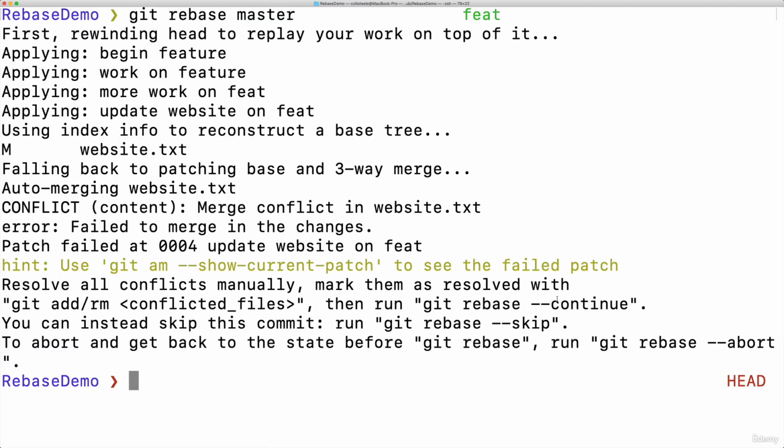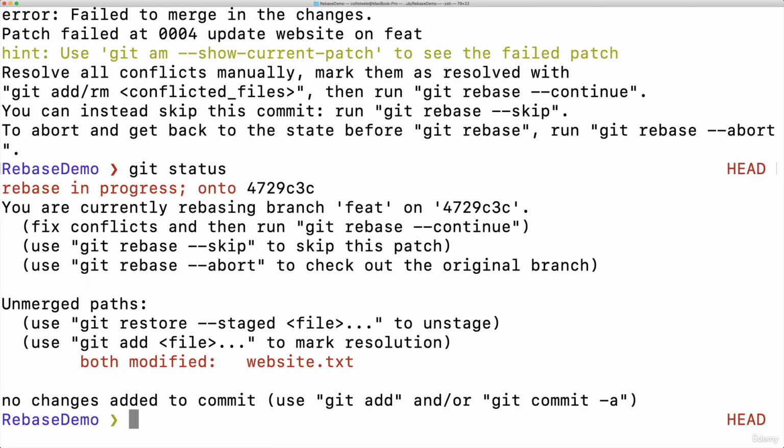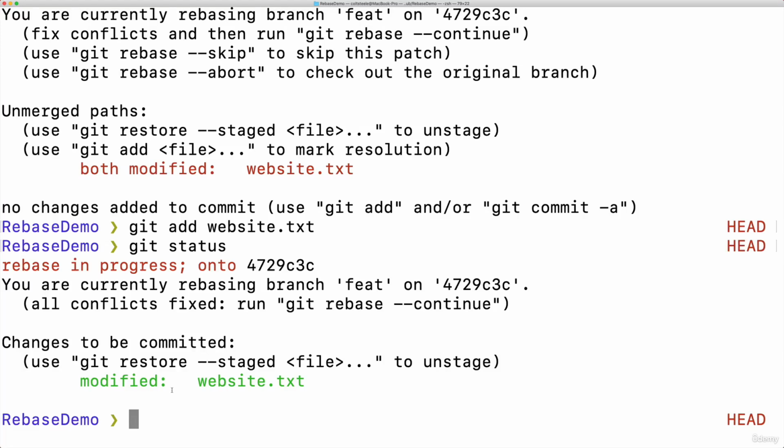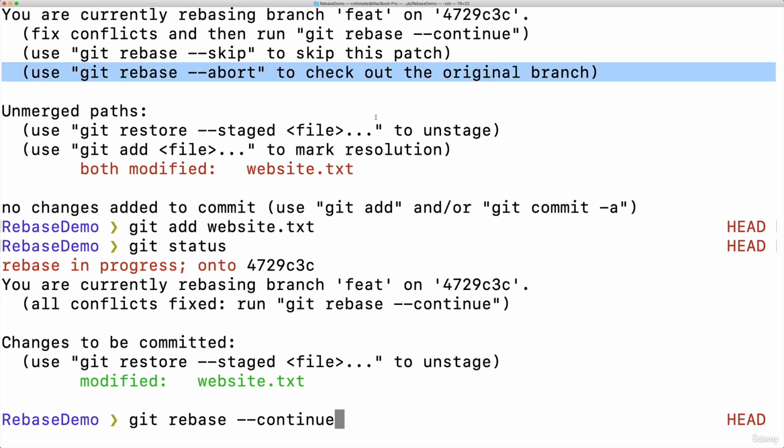Make this larger. Okay, so if I type git status, it tells me rebase in progress. Here's the commit that it's on. It tells me exactly where it is in this rebasing. So I'm going to add website because I fixed the conflict in there, okay? But I'm not going to commit. I'm going to run git rebase --continue. So this is where you want to just pay attention to the output, right? We just follow the instructions. It says all conflicts fixed, now run this. Or I can abort the entire rebase using --abort if I just want to bail on it.